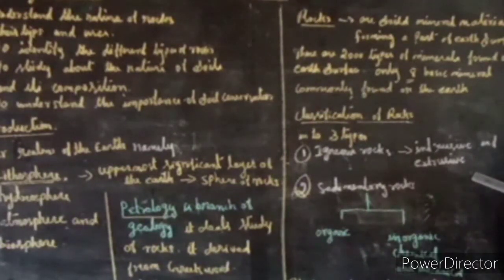Then the next one is hypabyssal rock. Hypabyssal rocks are found deep inside the earth, and they are known as hypabyssal rocks. Example: diorite.